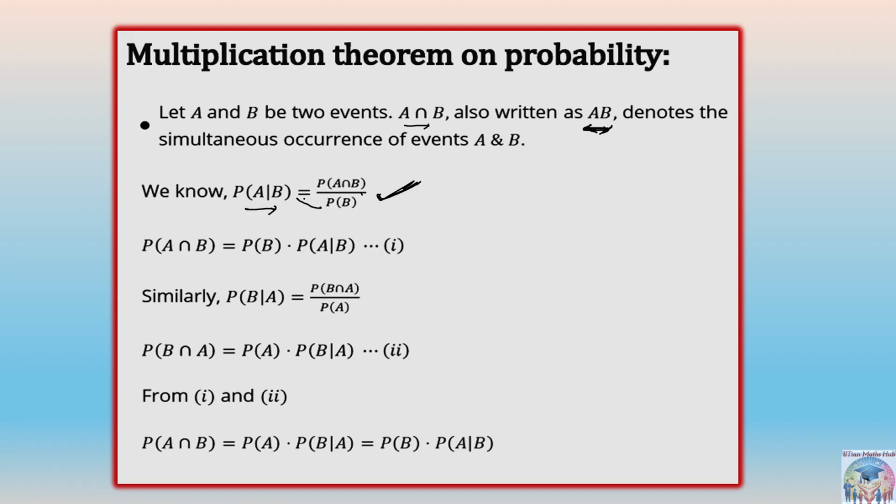If you take this probability of B here, just cross multiply them, you will be getting this first equation. That means probability of A intersection B can be written as probability of B into probability of A given B. Similarly, probability of B given A, you also know the formula. Just the reverse case will happen, that is, in the denominator this A will come. Then again multiply that, and you will be getting the second equation, right?